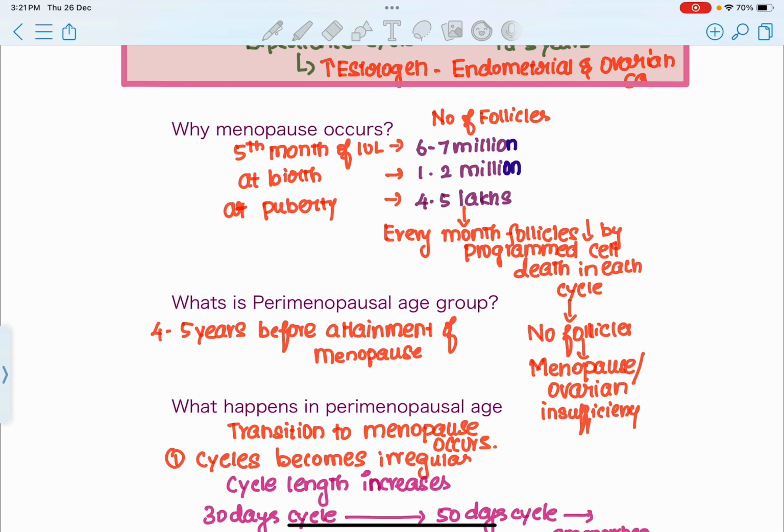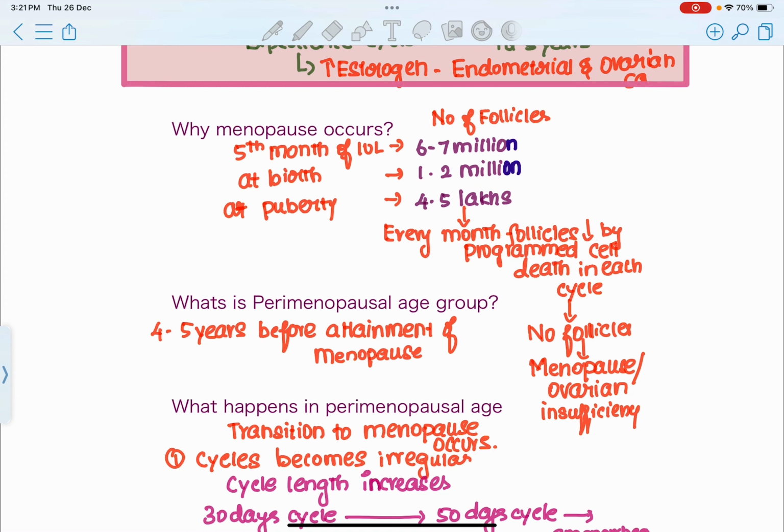Even when a female fetus is in her mother's uterus, the number of ovarian follicles is predefined. Around the 5th month of intrauterine life, the female fetus ovary has the maximum number of ovarian follicles, around 6 to 7 million. So 6 to 7 million ovarian follicles are present in the ovary of the female fetus during intrauterine life.